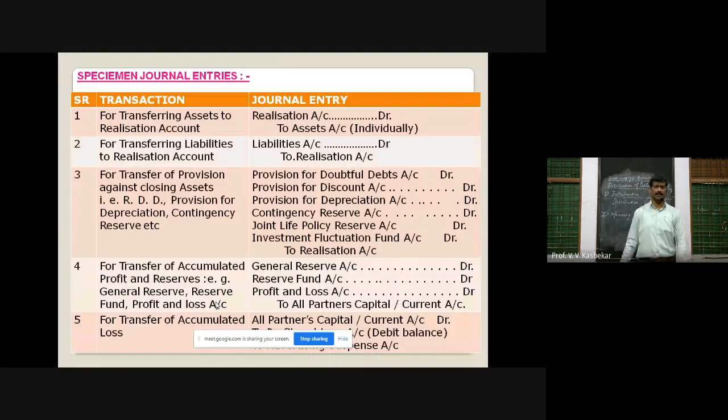There are so many journal entries. Transactions are given and journal entries are given. You can see it on your screen. For transferring assets, realization account debit to assets. For transferring liabilities, liabilities account debit to realization account. And there are so many journal entries. We'll see those journal entries at the time of solving examples.